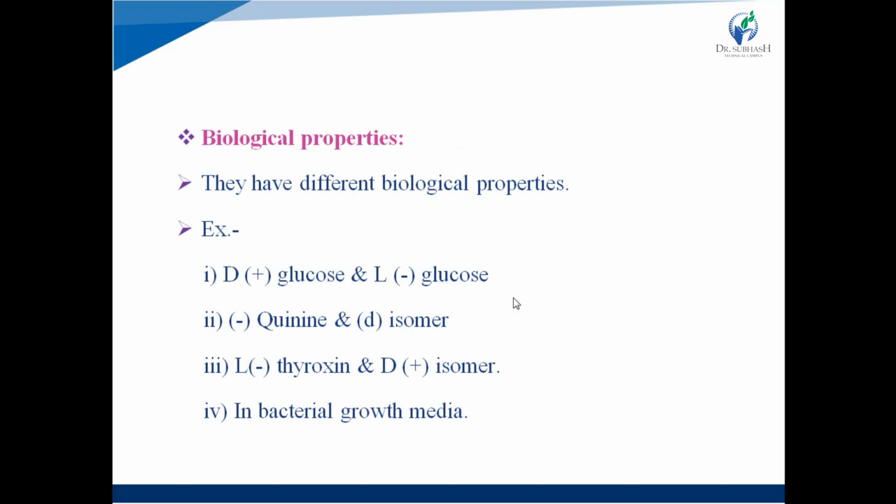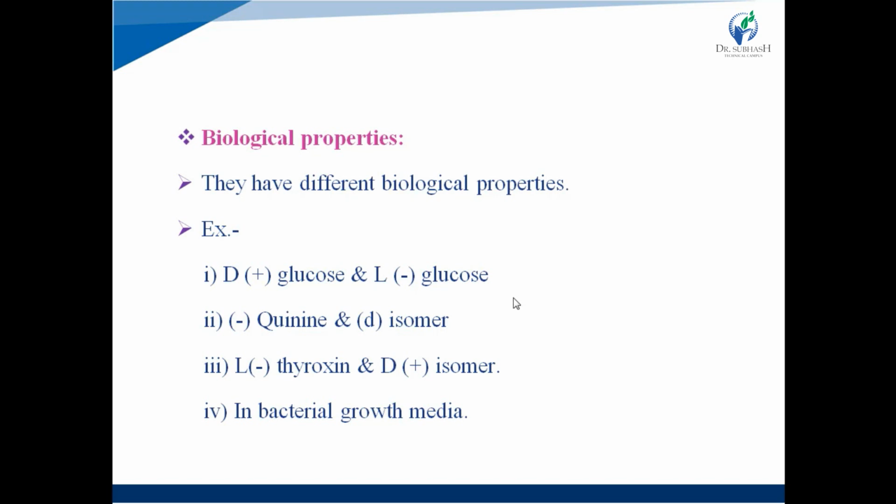They have different biological properties. For example, D dextroglucose and L levoglucose. There is no relation between D and the plus sign, or L and the minus sign. D and L are the relative configuration of the enantiomer, and plus and minus are the indicator of the rotation of plane polarized light. Now see the different biological properties of D plus glucose and L levoglucose.